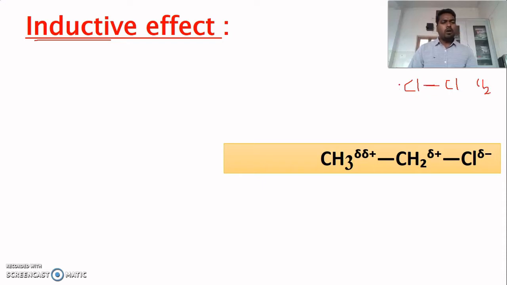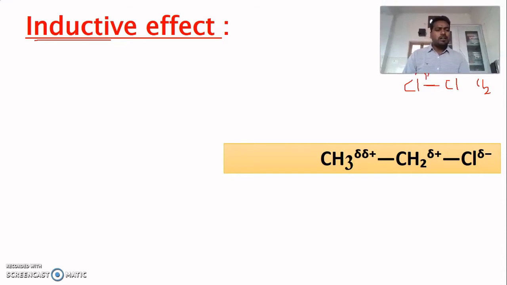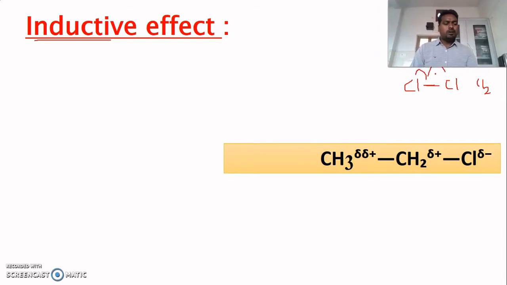So this is a non-polar covalent bond. Why? Because both chlorines have the same affinity towards electrons. That's why the bonding electrons neither move towards the left side nor towards the right side. So there is no movement of electrons in this molecule. That's why it is not polar. That's why it is called a non-polar covalent bond.